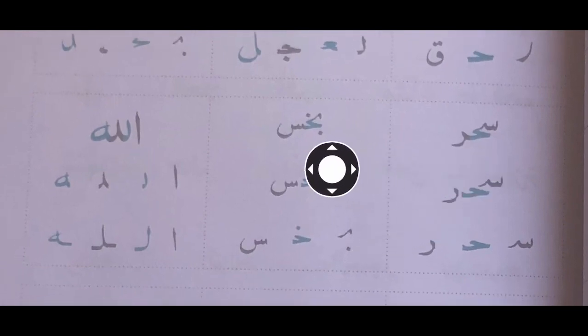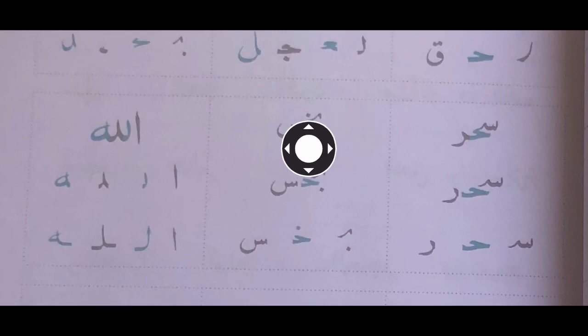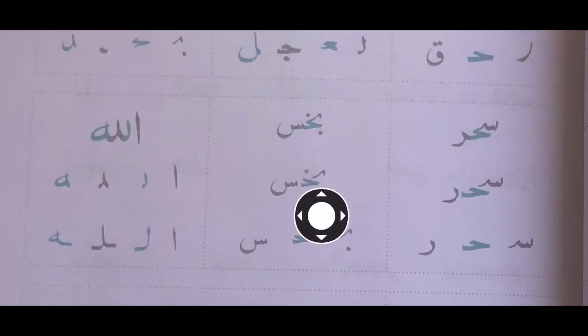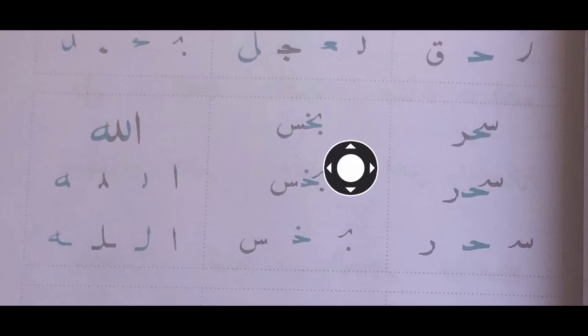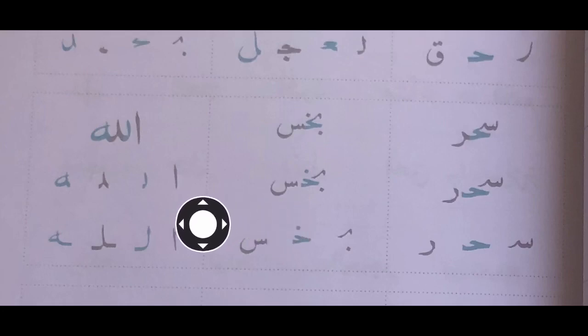Similarly, in this example, we have got the dot, but see where the dot is placed. Can you see? That dot is right underneath the upside down tick, so it's ba. And then when you see the next letter, it's the shape of a ha, but there's another dot there. See, when you separate this tick and the dot, see where that dot is? It's on top. So when you've got the shape of a ha with the dot on top, which letter is it? Ha. So ba, ha, and this last letter you all know, sin. What is it? Sin.